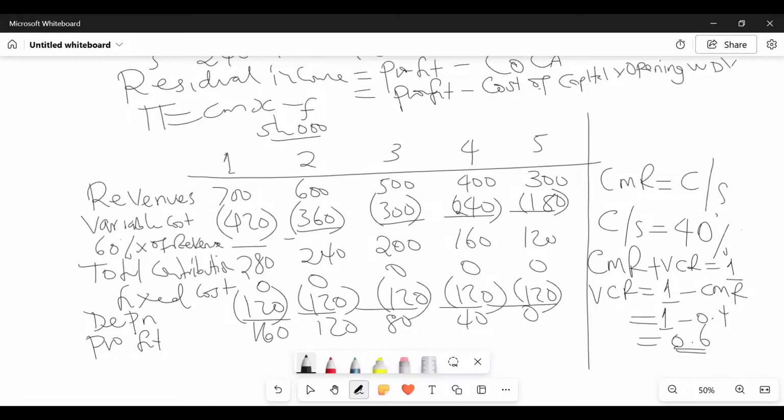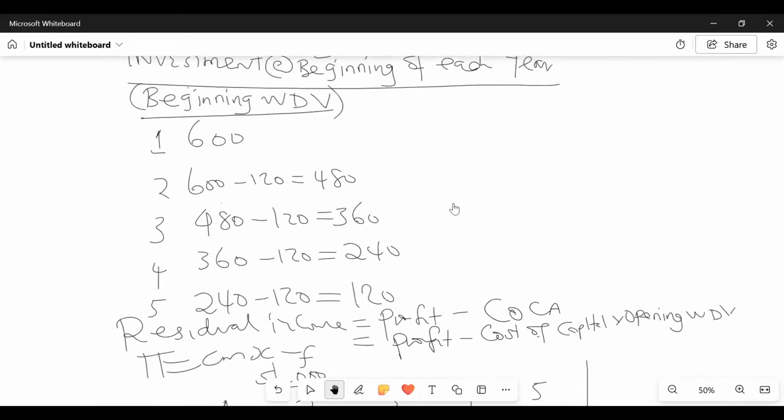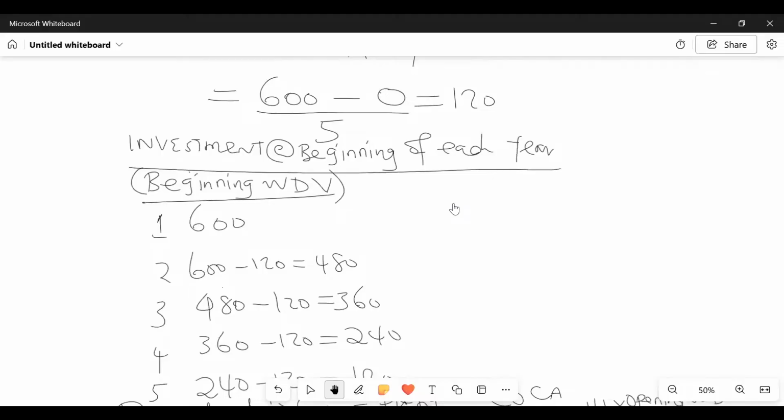So you come and mention it there. And we examiners are clever, don't think we don't know these initials. You don't have to write things in full. If you write just COCA, we will understand, isn't it? Even we were students like you. So let's do COCA. I will finish this COCA here. Do you remember these beginning written down values? Here I will write a title, cost of capital. We know it is what percentage, which the examiner has given us.